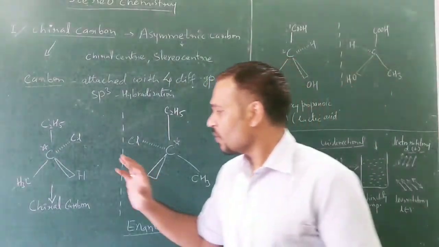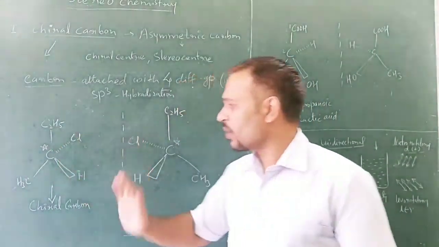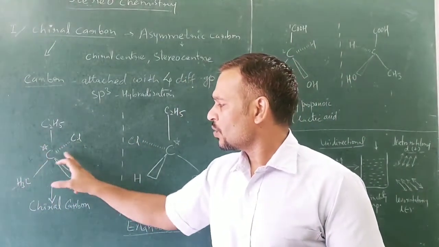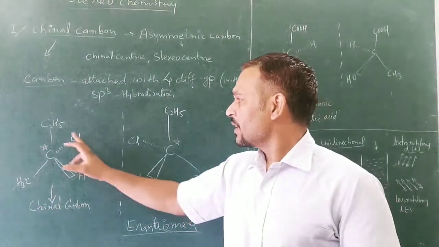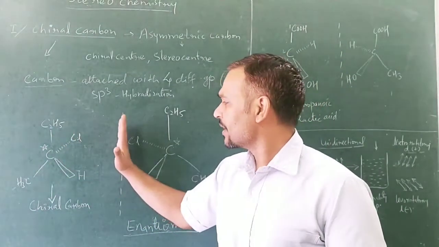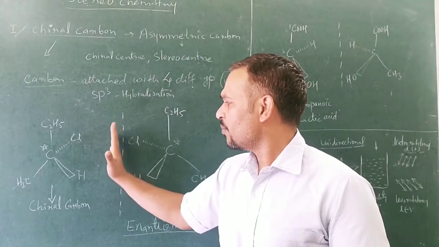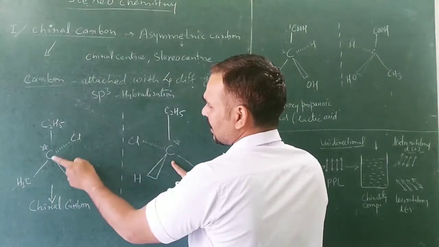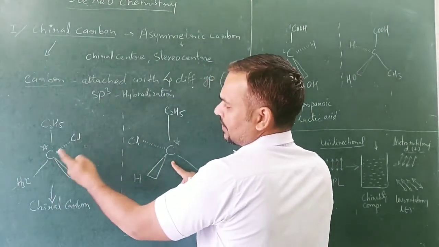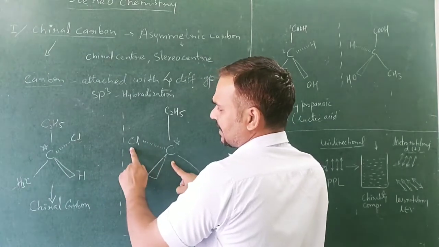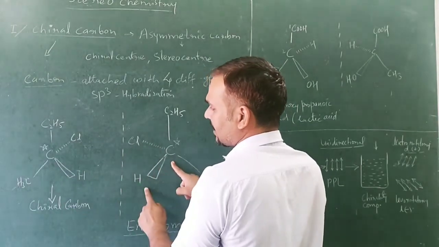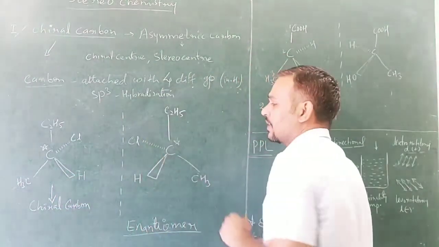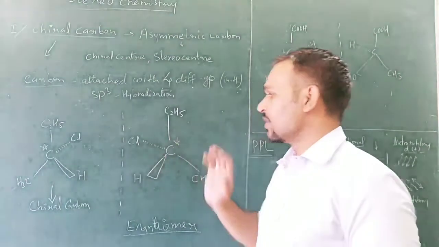Suppose, what will be the mirror image of this compound? What is this compound? 2-chlorobutane. यहाँ पे देखो, अगर हम इसके सामने मिरर रख दें तो what will be the compound form? This is the carbon; here on the right hand side, here on the left hand side Cl, then H, then CH3, C2H5. So this is its mirror image.